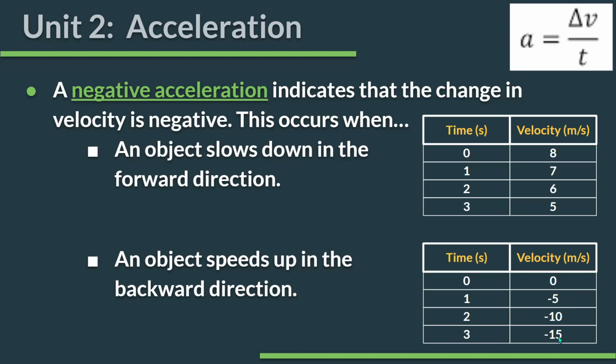I'm getting faster in the negative direction. And my rate of change in velocity for this example data is negative 5 meters per second every second. That is a negative acceleration, and yet this object is speeding up.